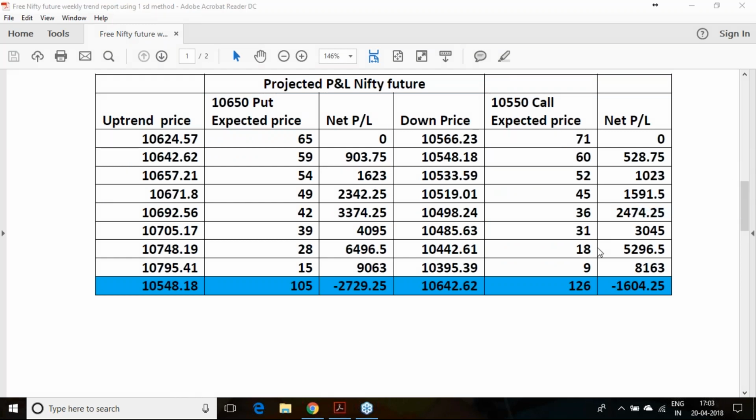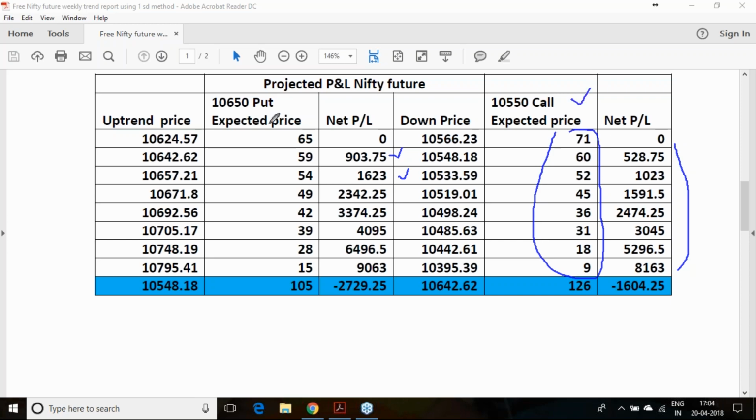Even if you hedge it, post-hedging, your estimated net profit will be this much. However, keep in mind that this profit estimation given here, in a real situation, will be 200 to 300 rupees more. I have just given it in terms of the most conservative approach, so your profitability scenario will be better.